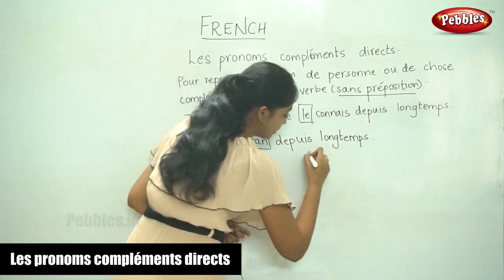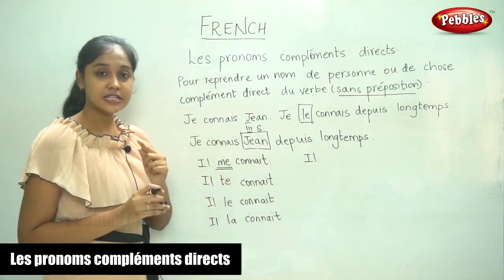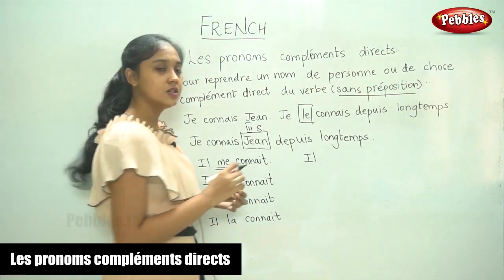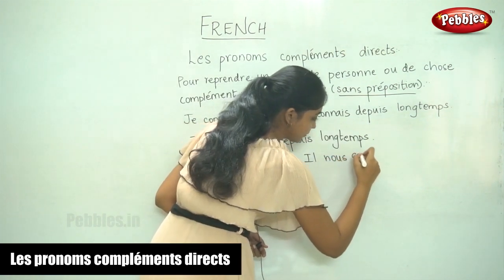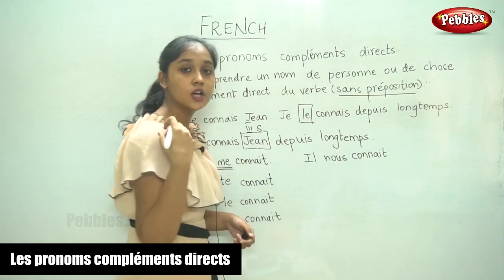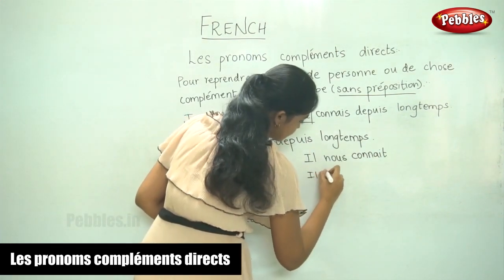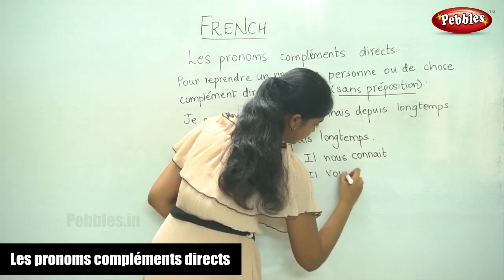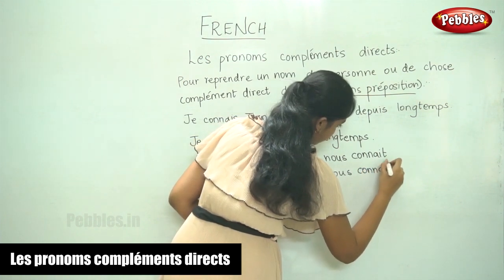Now, when the noun to be replaced is in the first person plural, it is nous. Il nous connaît. When the noun to be replaced is in the second person plural, il vous connaît.